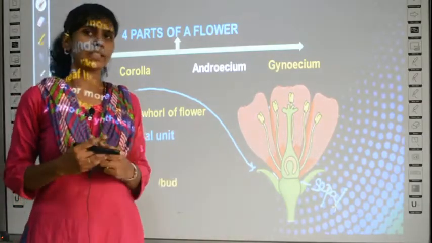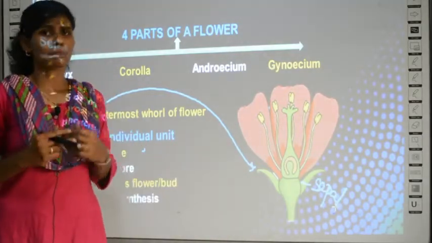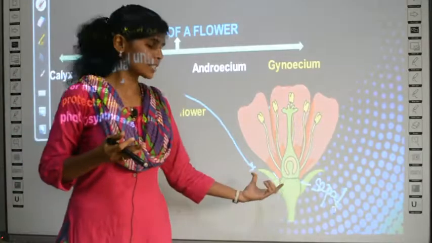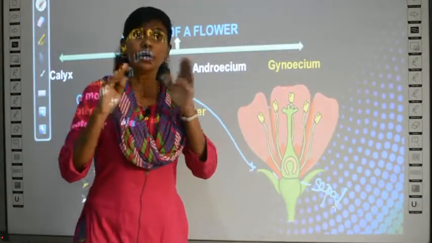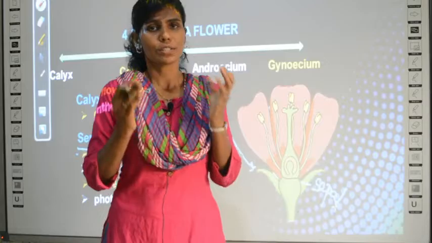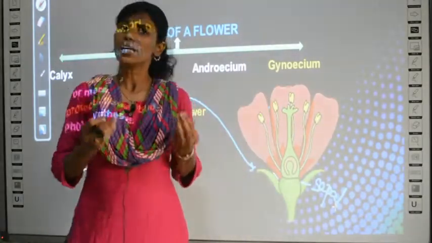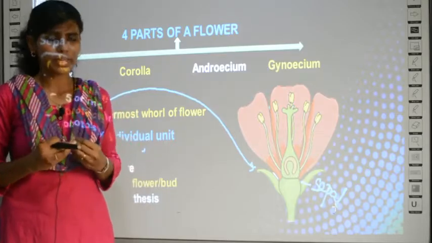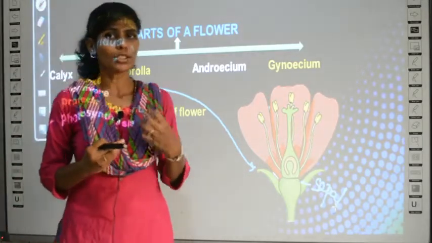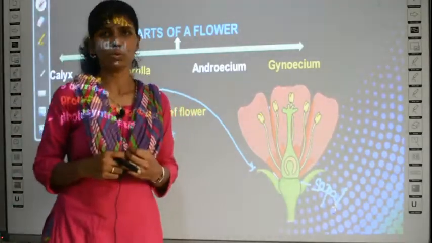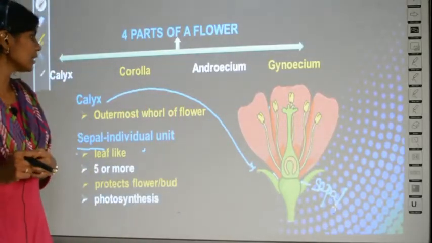Usually in a bud condition, in a rose bud, you must have seen these sepals or calyx totally covering the bud. So, sepal is the one which will cover the bud so that the bud or the flower is protected, especially in the initial days before it is fully bloomed. Clear? So, what have we studied in this slide?